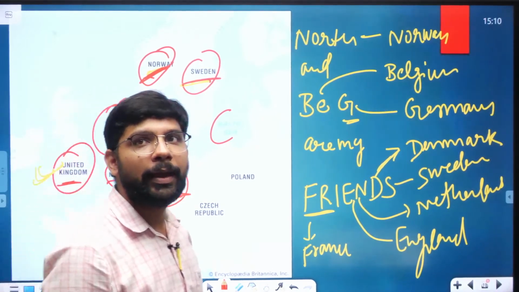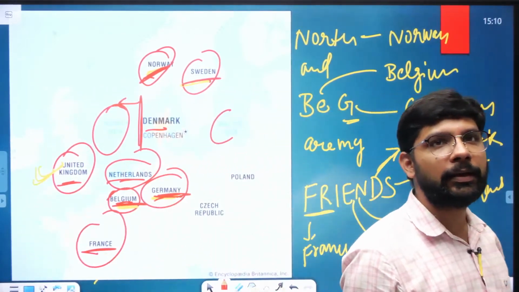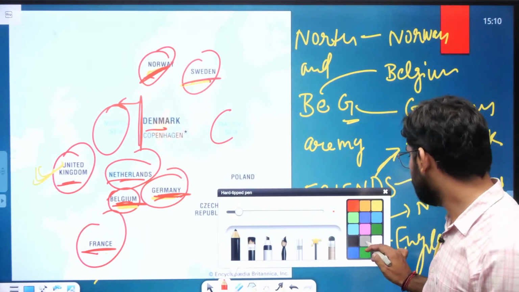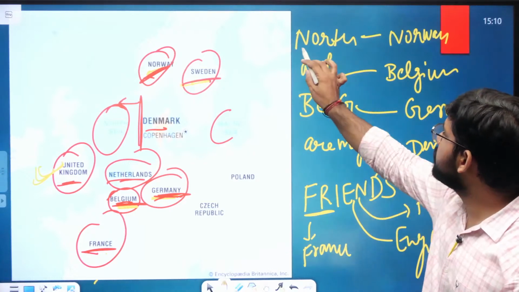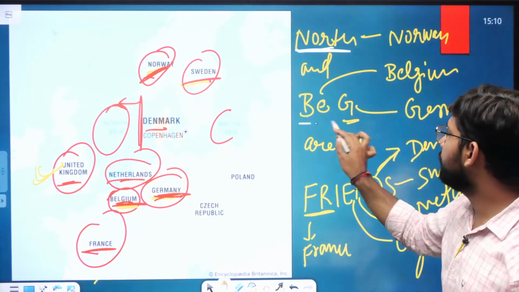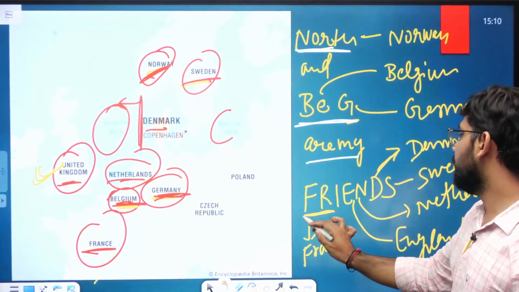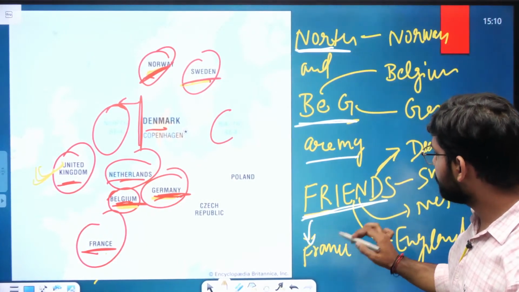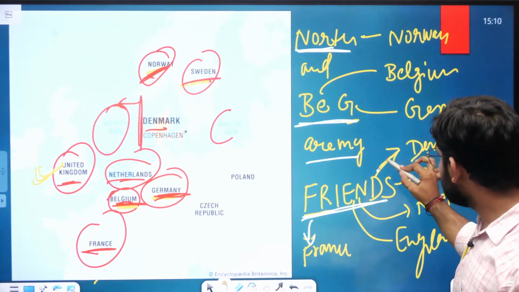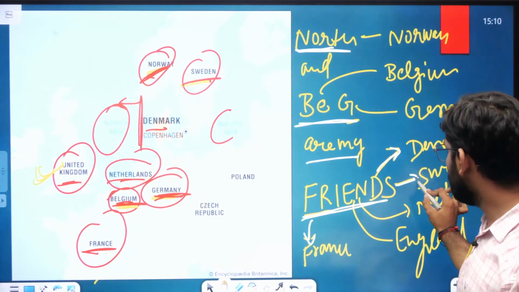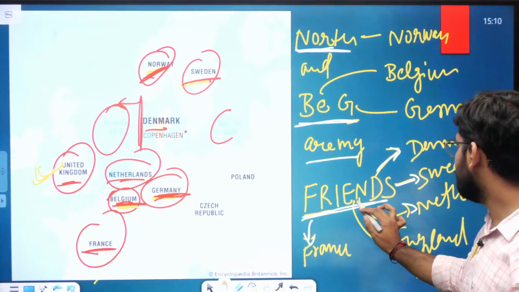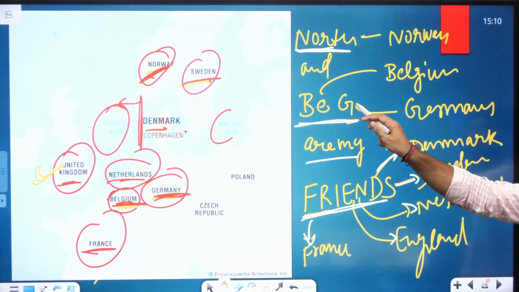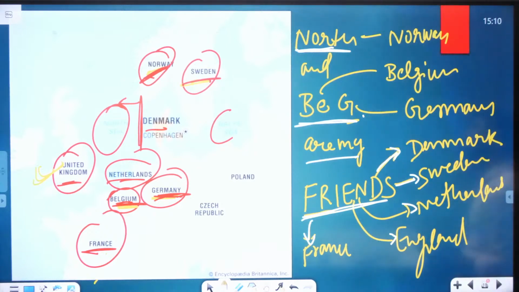So North and BEG are my friends. Friends: FR is France, D is Denmark, S is Sweden, N is Netherlands, EN is England, BE is Belgium, G is Germany, North is Norway.